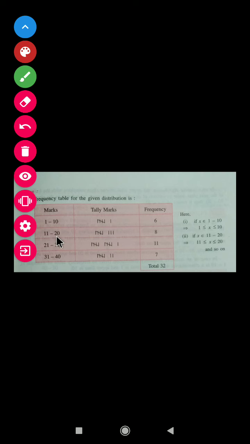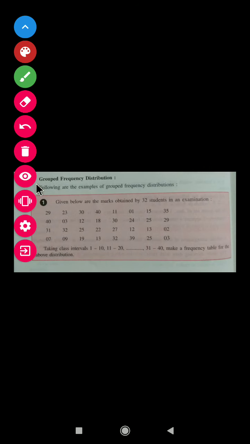Again look at 11 to 20. How many are there? 11, 15, 12, 18, 12, 13, 19, 13. So 1, 2, 3, 4, 5, 6, 7, 8. So 8 students are there between 11 to 20.